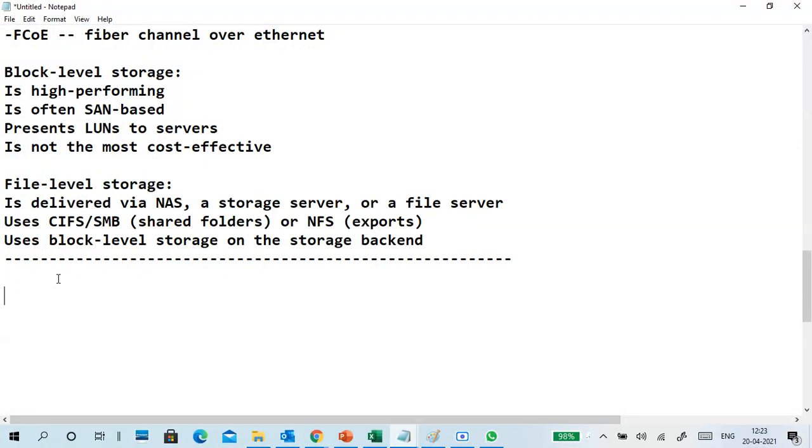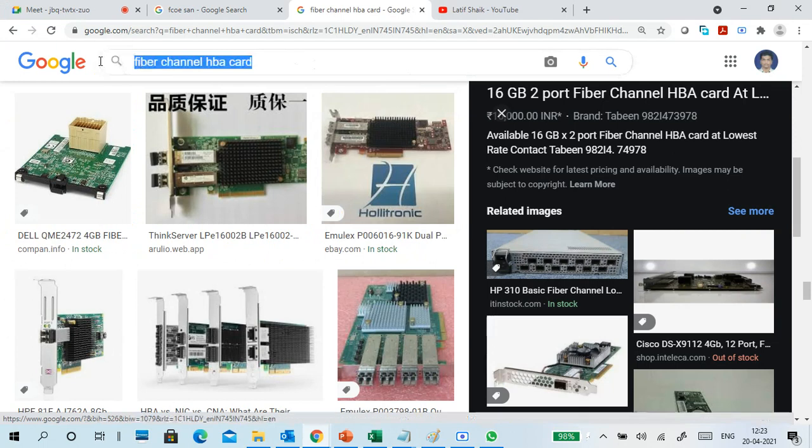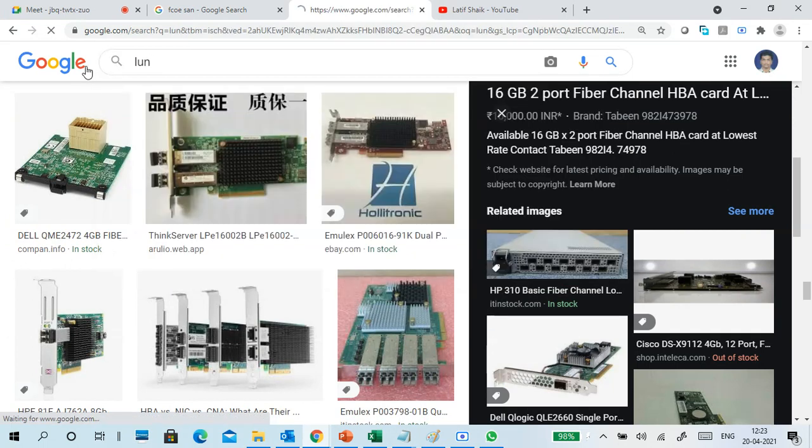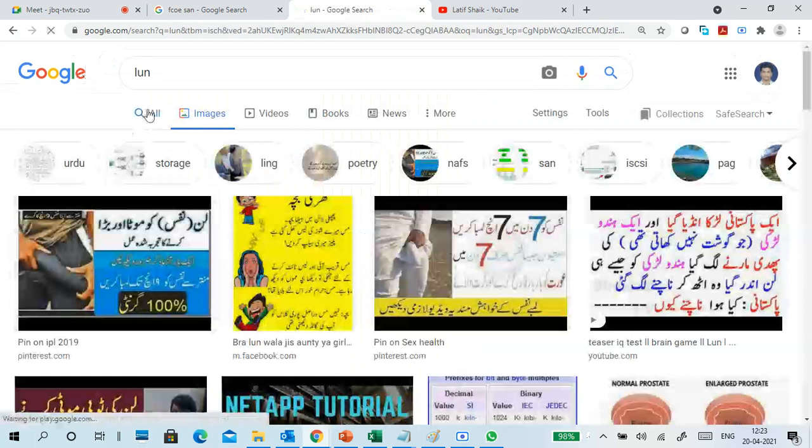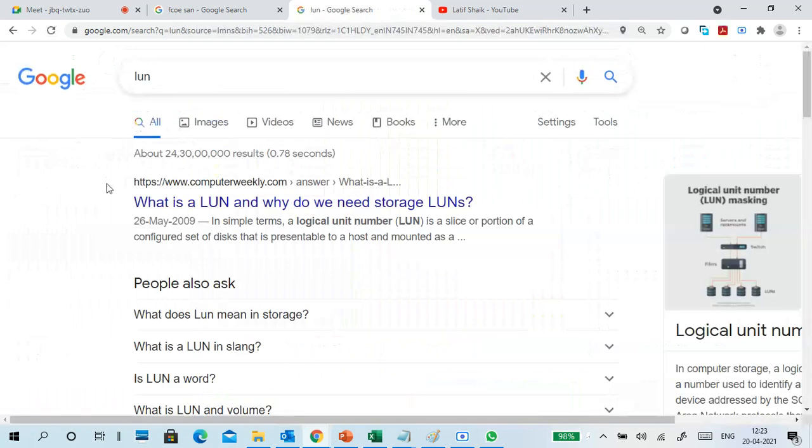Already I told you what is LUN, logical unit number. Yeah, tell me. So redundancy storage means unwanted storage, no? No.